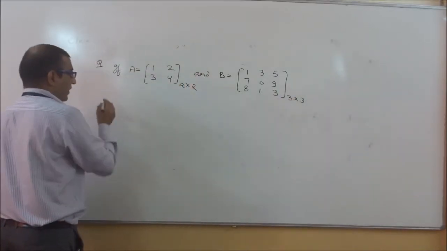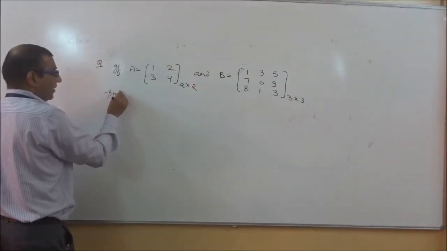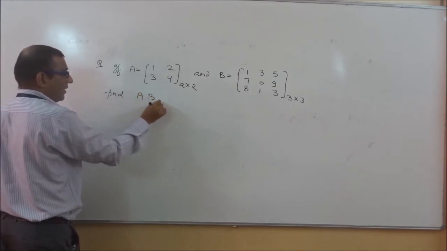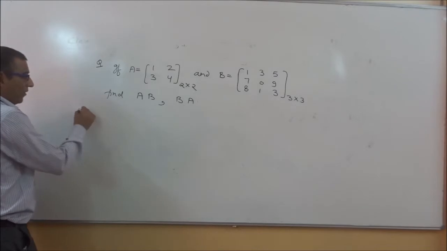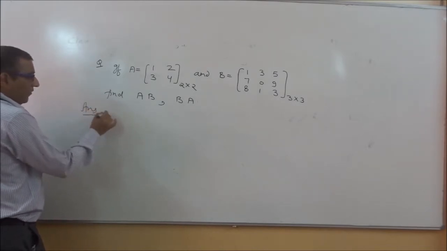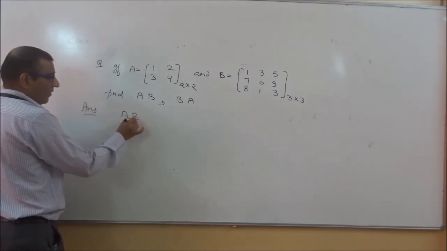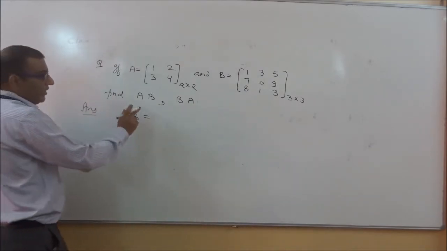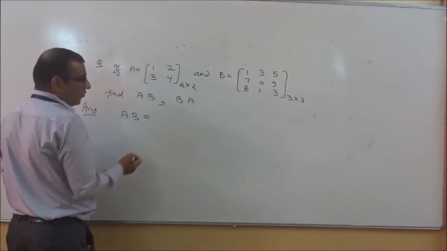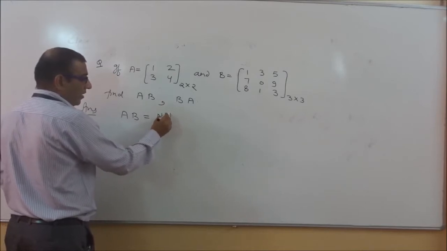The question is, we have to find AB and BA. So how can we solve it? First we will go with AB. But if you see here, multiplication of AB is not possible. So we will write here, not possible.